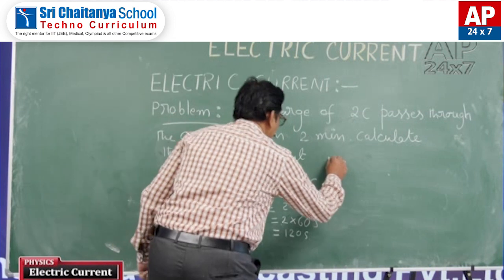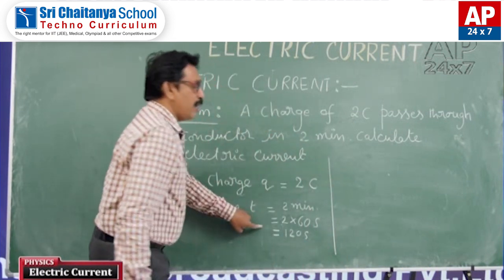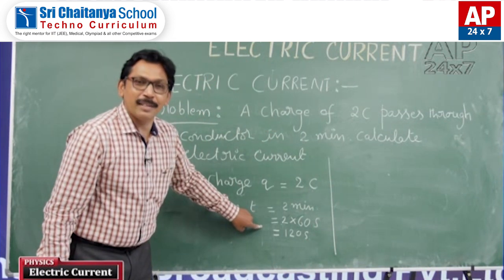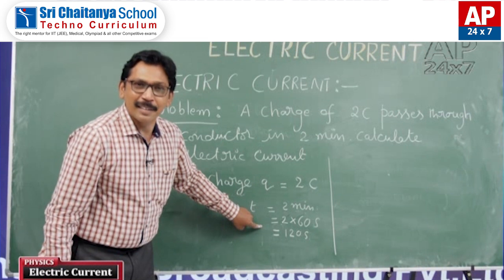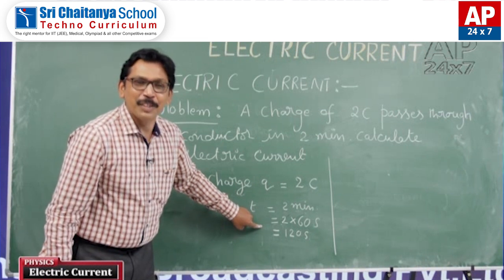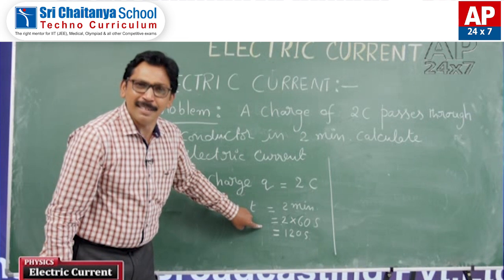Now after writing the data, you will have to write the formula. Students, I already told you the formula for current. What is that? I is equal to Q divided by time, isn't it?